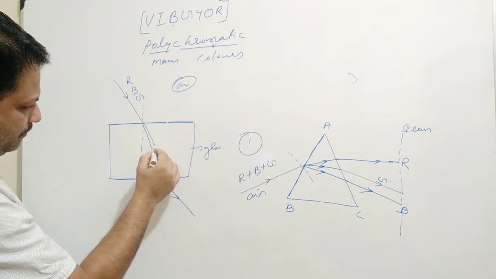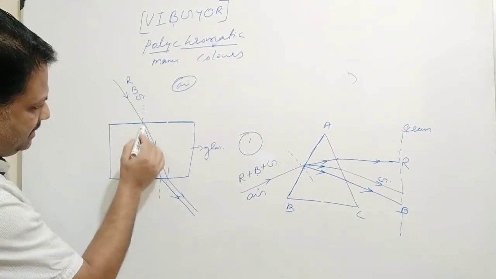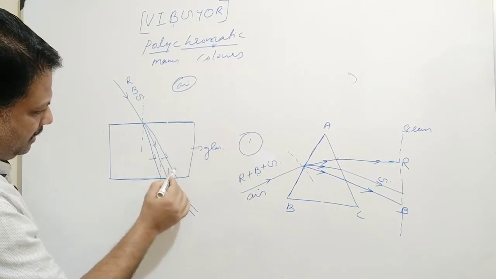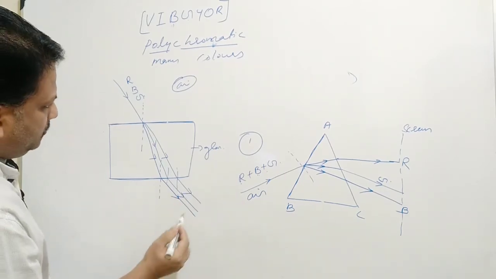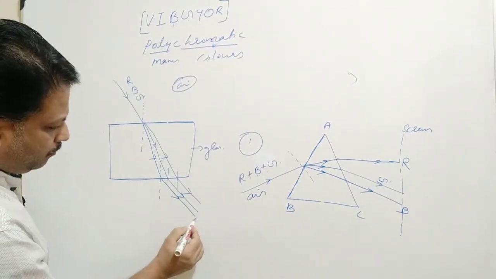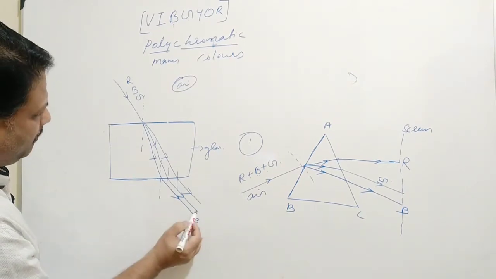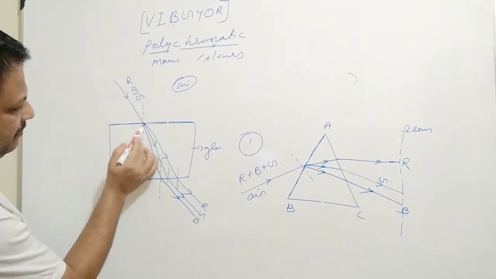We can show green, and the least deviated is red. Okay, it is red. So what is the order? Blue has suffered the maximum deviation, followed by green, and red has suffered the least deviation.